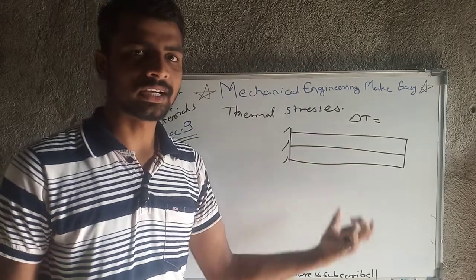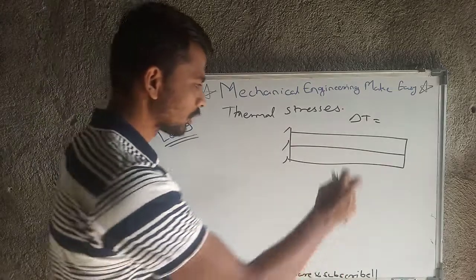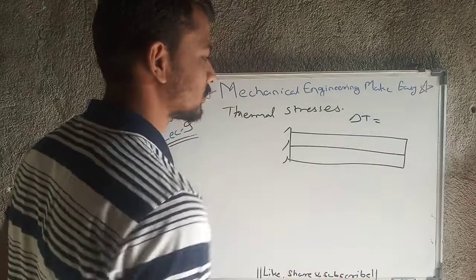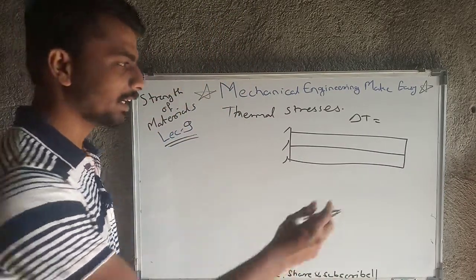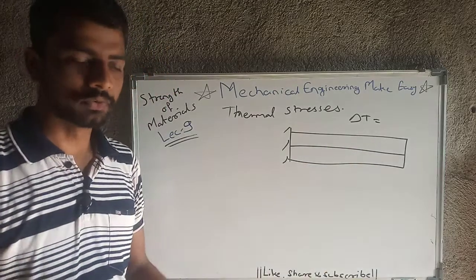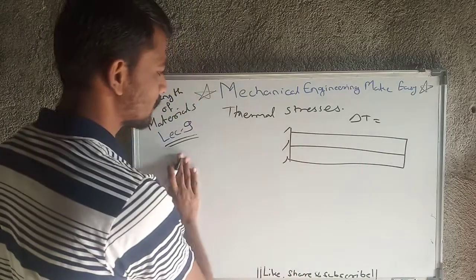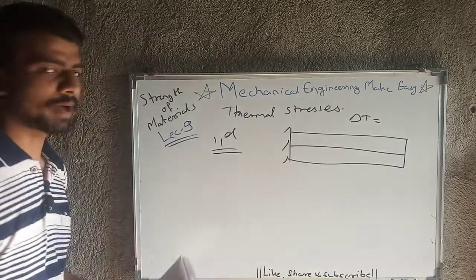So ultimately the delta L value will be different for different materials, but because these two materials are connected to each other, some changes will happen and they will deform similarly, meaning delta L for both should be the same. So how we are going to tackle that, we will look at now. This is the concept of members in parallel.